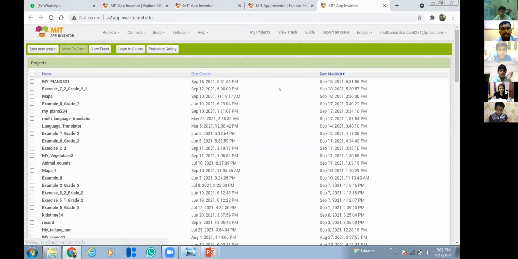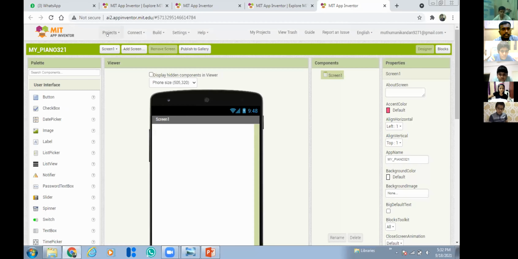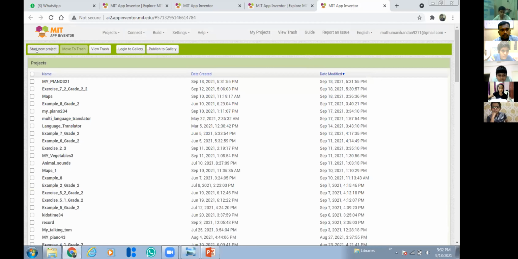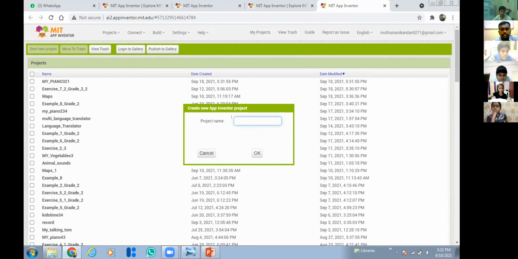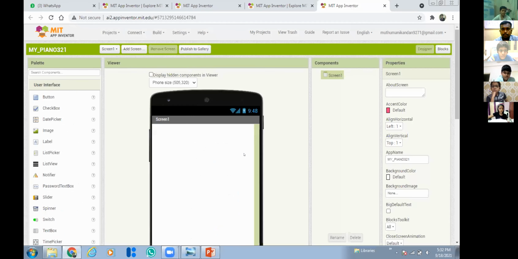Select your active Gmail account, enter the website, and accept the terms and conditions. Then it will show you a screen like this. Here you have to click Start New Project and give the project name as My Piano. Got it everyone? Understand? Yes.